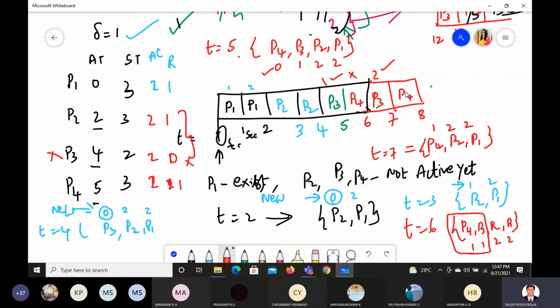Next, at time t equals 8, what options do we have? P4 again, P2 and P1. Now what is the time quantum? P4 is 2, P2 is 2, P1 is 2. Now it's interesting for us: which one should be picked up? You check which one has the least. We checked 2, 2, 2. All three of them have the least.